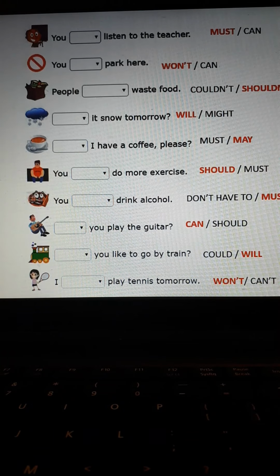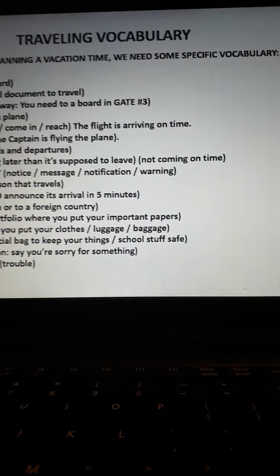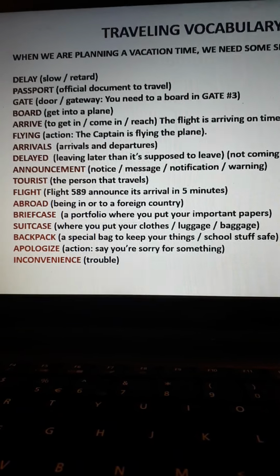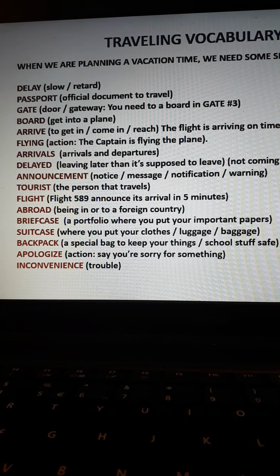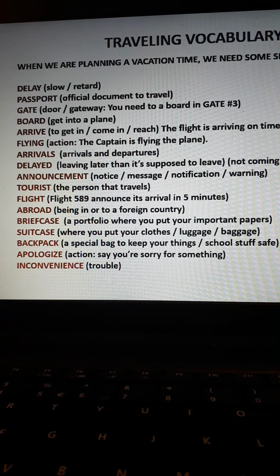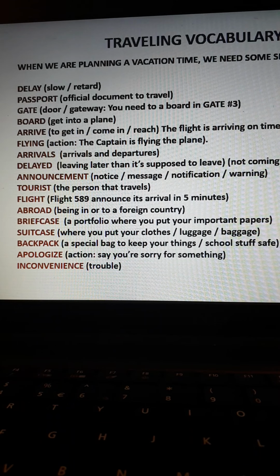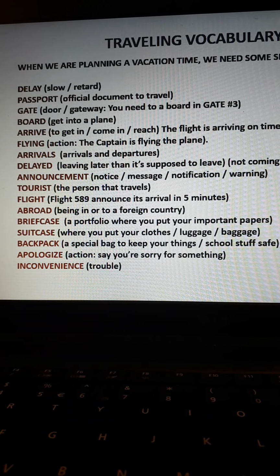Then we spoke about traveling vocabulary. Do you remember that we spoke about some things? When we travel, we need some vocabulary. We need to prepare things, we need to have specific papers, we need to organize the clothes that we are going to put, etc. So all of this vocabulary comes in unit 3.